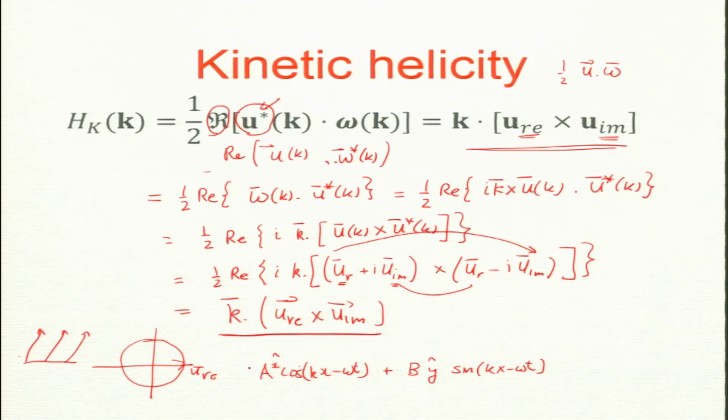This is a wave travelling, actually not along x but along z direction, with polarization in x and y, I mean it has components along both x and y.